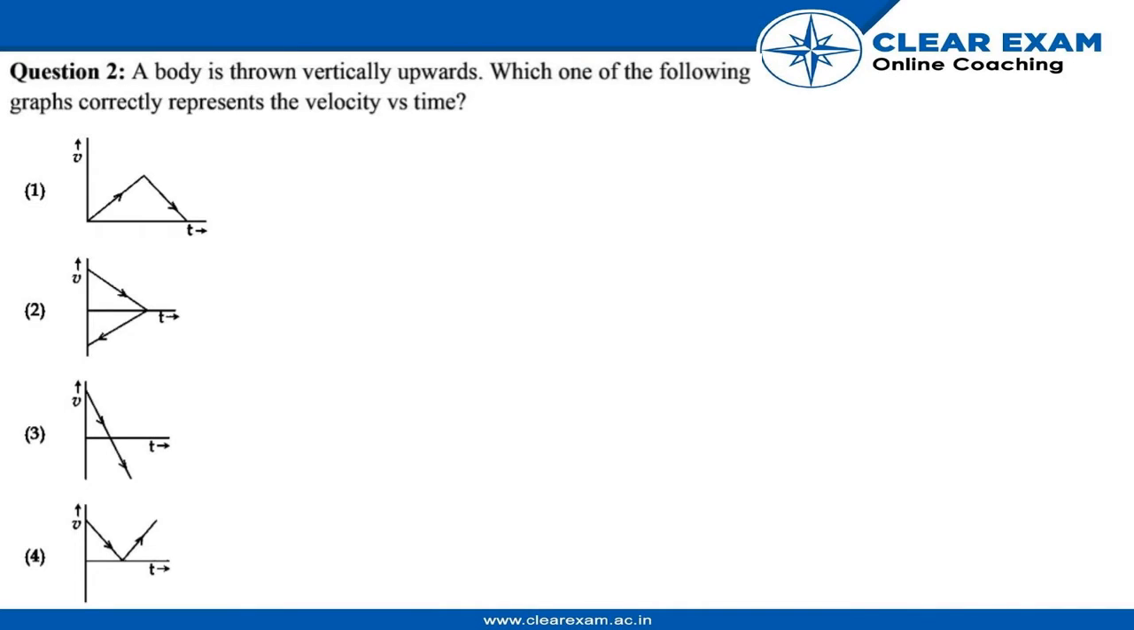Hello everyone. So we're gonna start with question number 2 today. In this question, it says a body is thrown vertically upward. Which of the following graphs correctly represents the velocity versus the time?